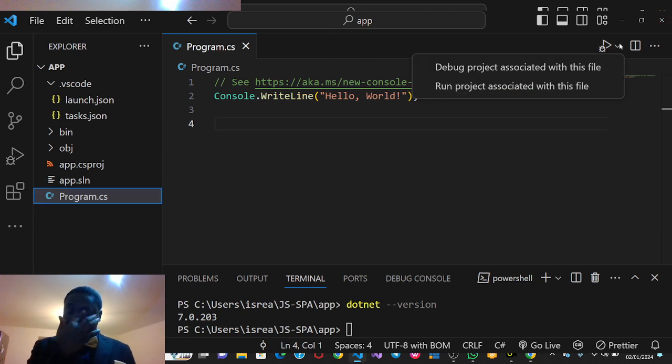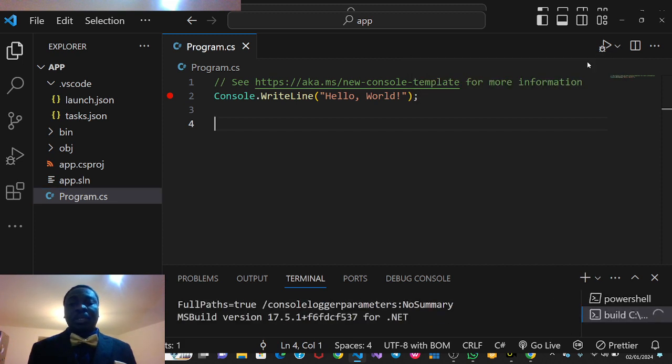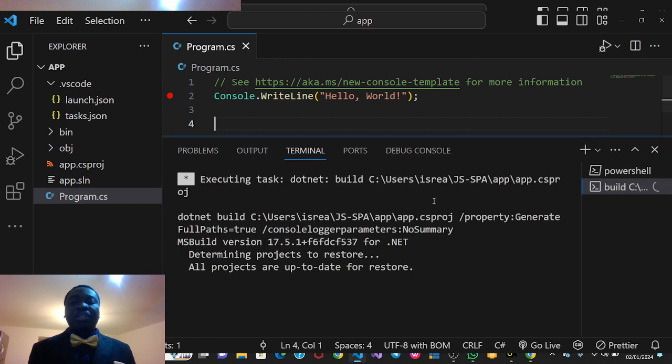You can click on this arrow. You can see debug project associated with this file. When you want to debug, you make use of your breakpoint. So like now, I can just scroll down and say debug project. So this is the terminal. The terminal shows how the code is being run.